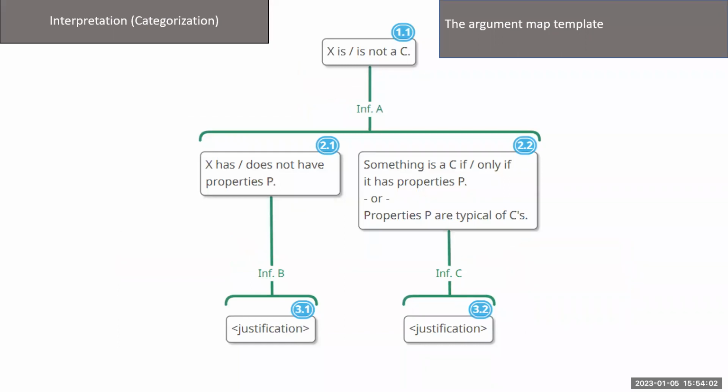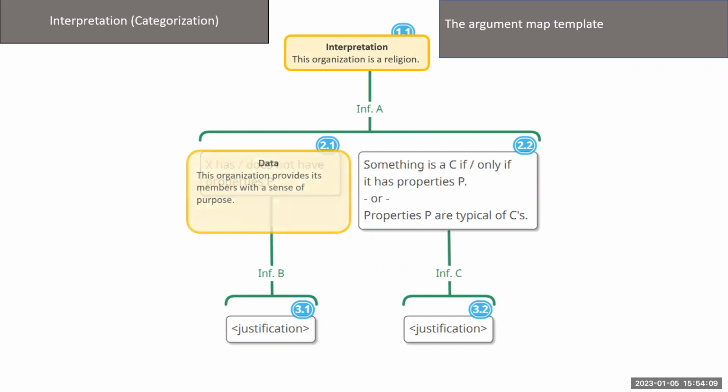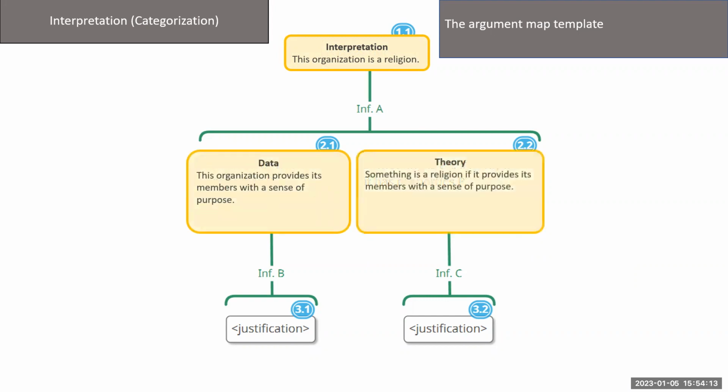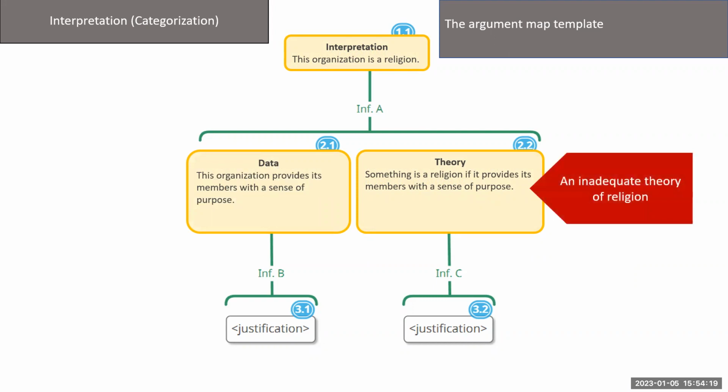So let's see an example of how this template works. We might interpret an organization as a religion by noting that the organization provides its members with a sense of purpose and asserting that something is a religion if it provides its members with a sense of purpose. Of course, that theory of religion might very well be inadequate.